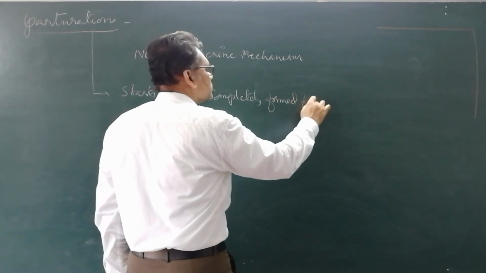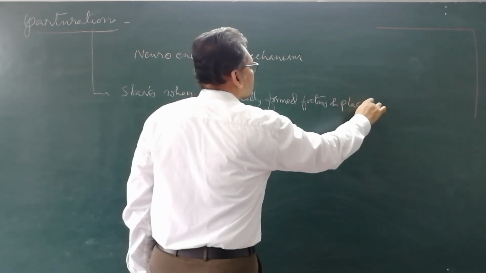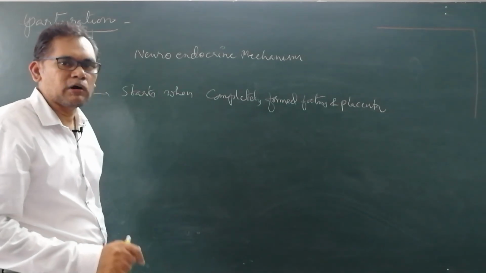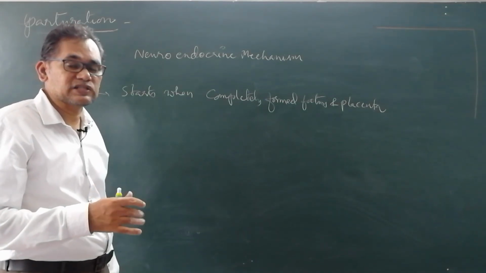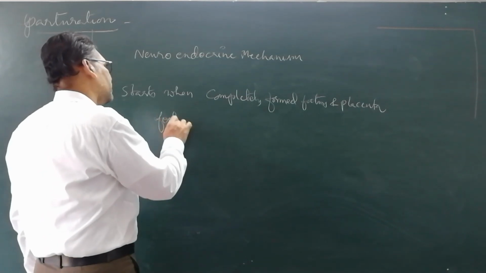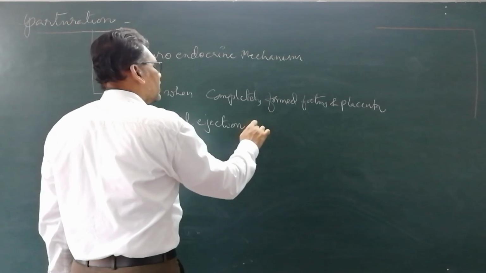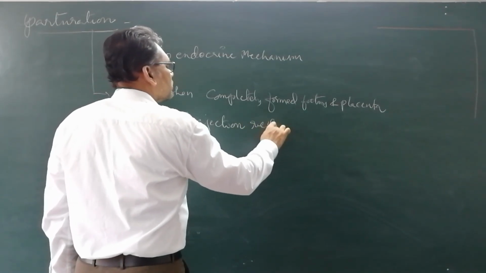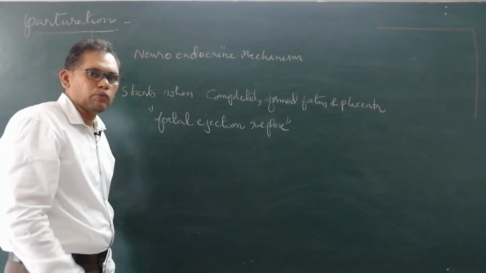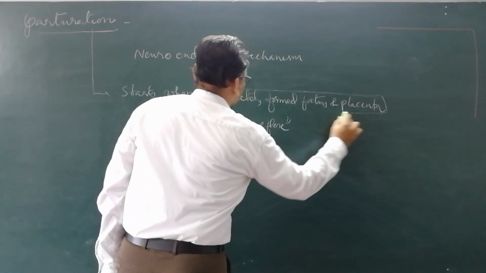When the fetus and placenta are completely formed, a reflex starts. What is that reflex? The fetal ejection reflex. This fetal ejection reflex starts when there is complete formation of the fetus and placenta.